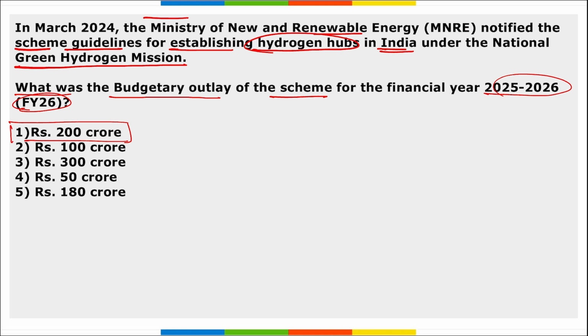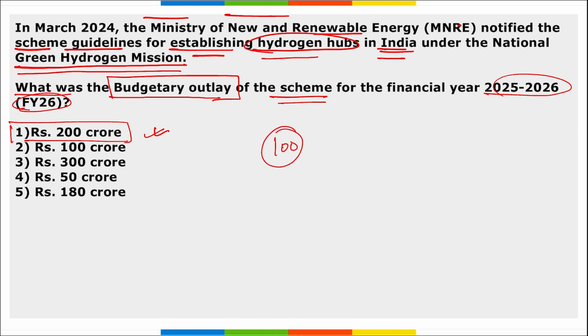Right, so I repeat, Ministry of New and Renewable Energy notified the scheme guidelines for establishing hydrogen hubs in India under the National Green Hydrogen Mission. And what was the budgetary outlay of the scheme for fiscal year 26? It was 200 crore rupees. And under the scheme, at least 2 green hydrogen hubs will be established with central financial assistance of up to 100 crore rupees each to support the core infrastructure.